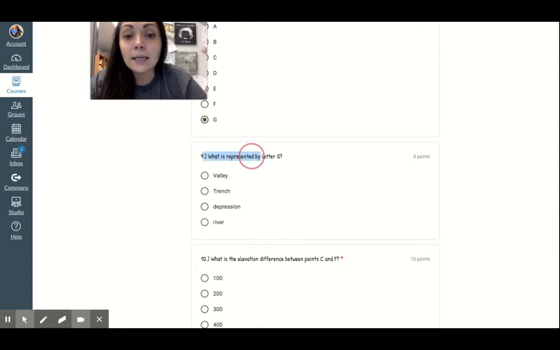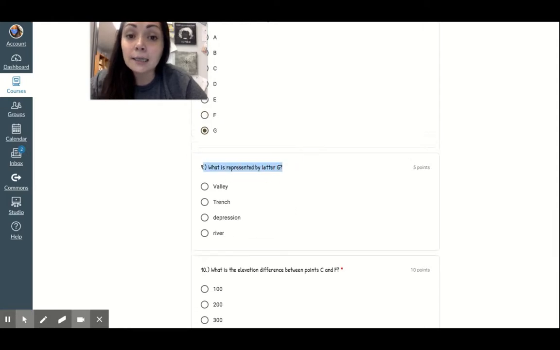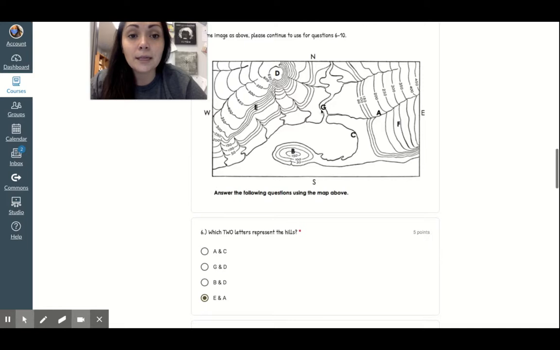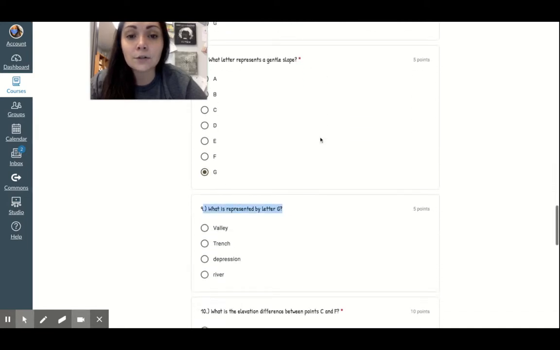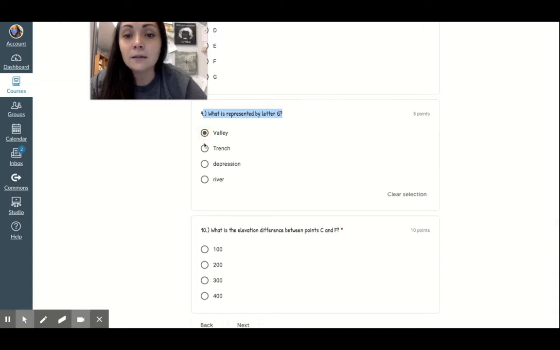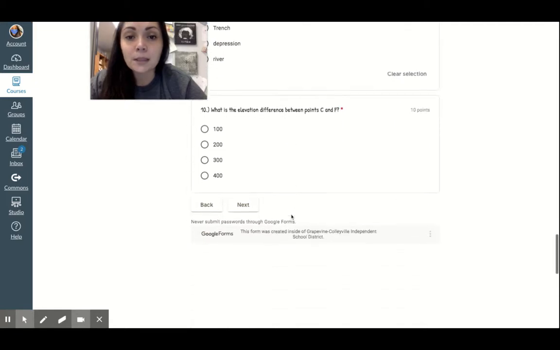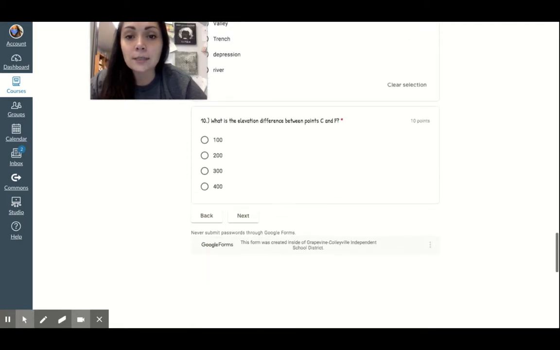Okay, number 9, what is represented by letter G? So letter G right here, and this is what they're talking about. So what is that for G? Is it a valley? Is it a trench? Is it a depression or a hole? Or is it a river? Like I said, y'all, I'm just leaving it on the last choice.